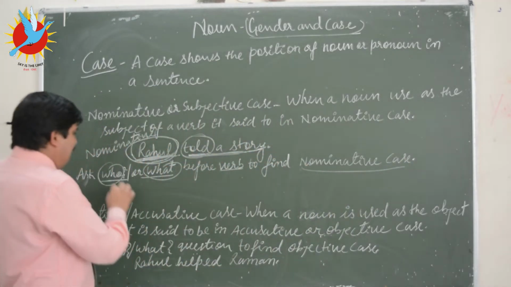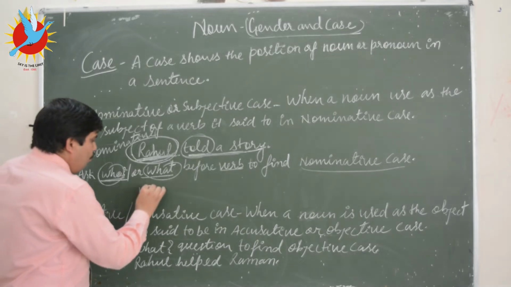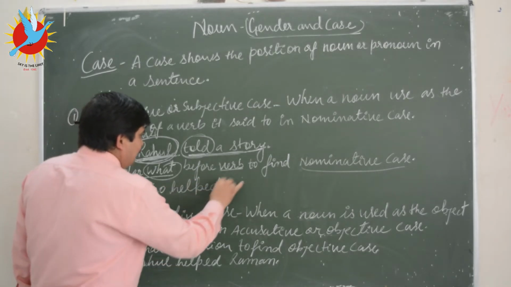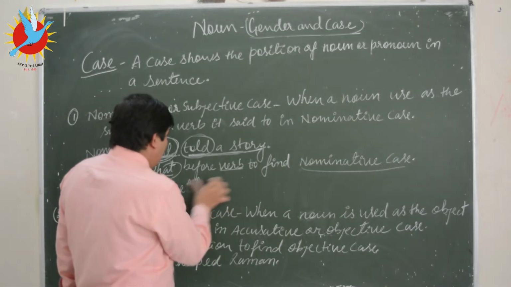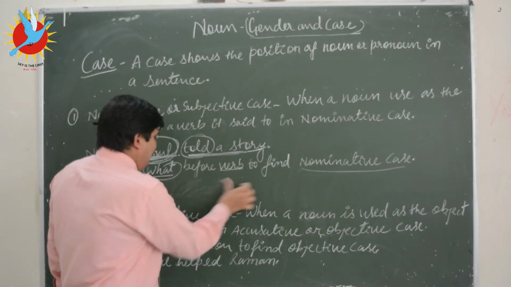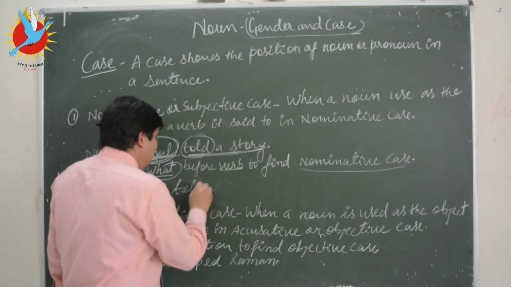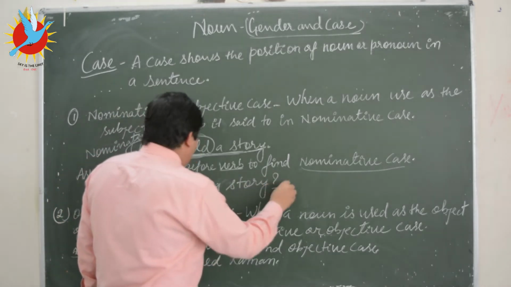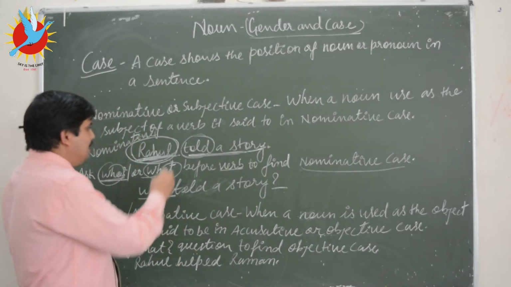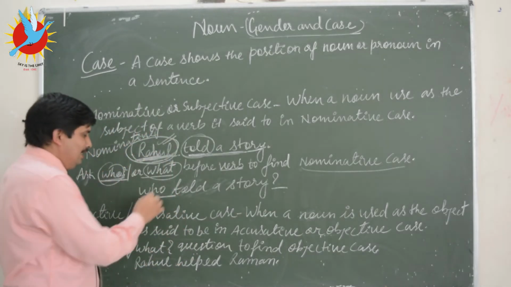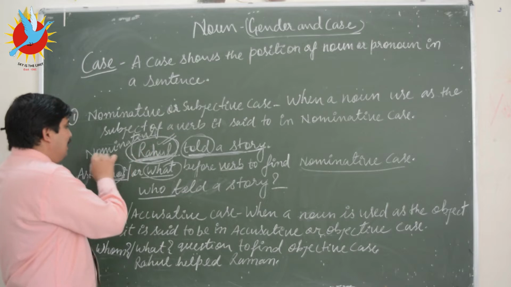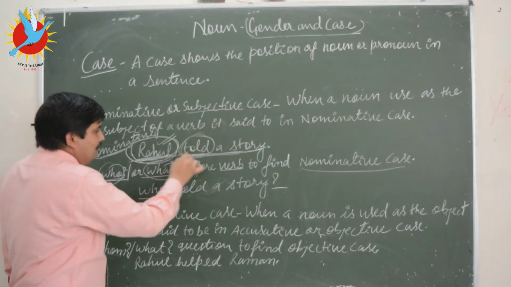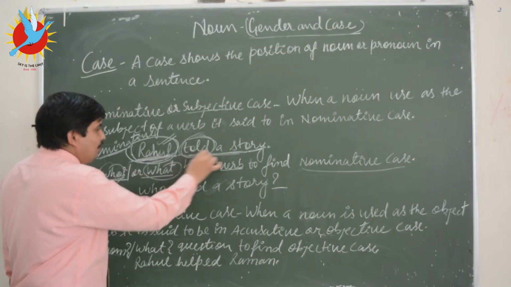For example, if I say who told a story, the answer is Rahul told a story. So therefore Rahul is in the nominative or subjective case in this sentence, and it is the subject of the